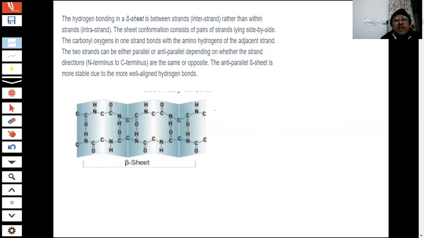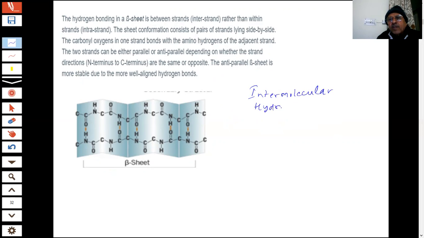Now you see the second one which we told you is beta sheet. Now here what is happening, students? The hydrogen bonding is taking place not within the molecule, but between different strands. So here we have intermolecular hydrogen bonding.